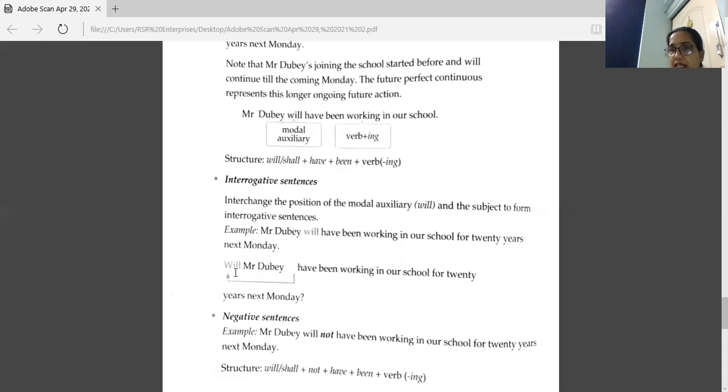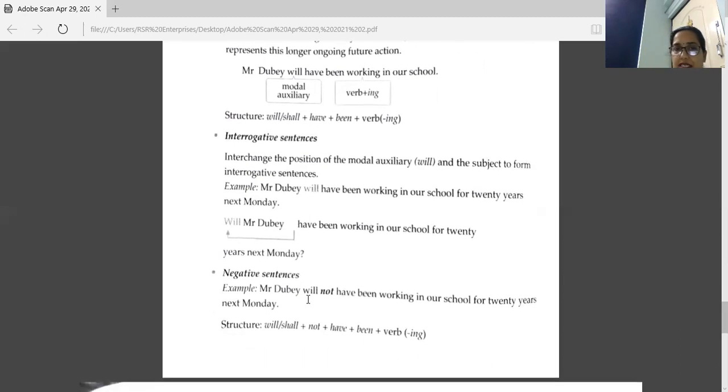It is interrogative, so we'll start with this word. Then the subject: will Mr. Dubey have been working, this is the verb here, in our school for 20 years next Monday. And in the last, a question mark. So this is an interrogative sentence in the future perfect continuous.